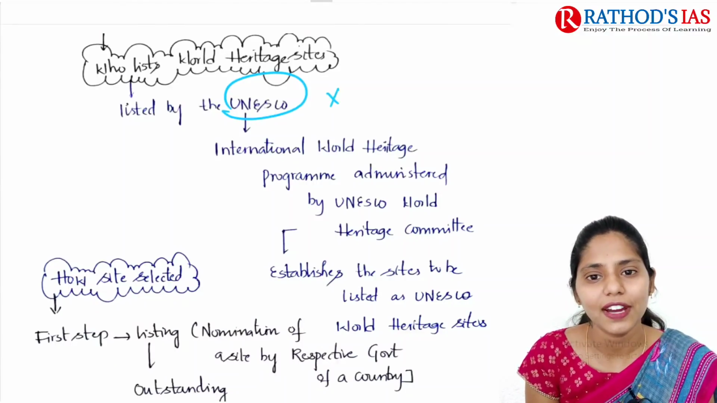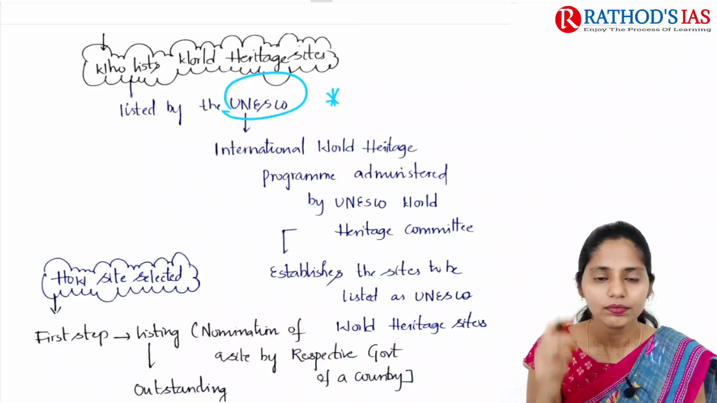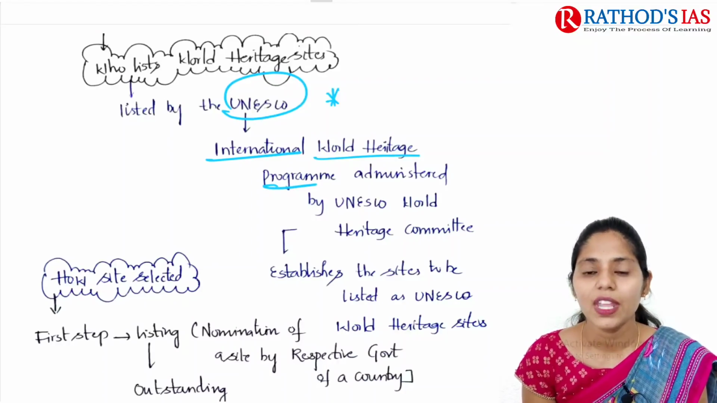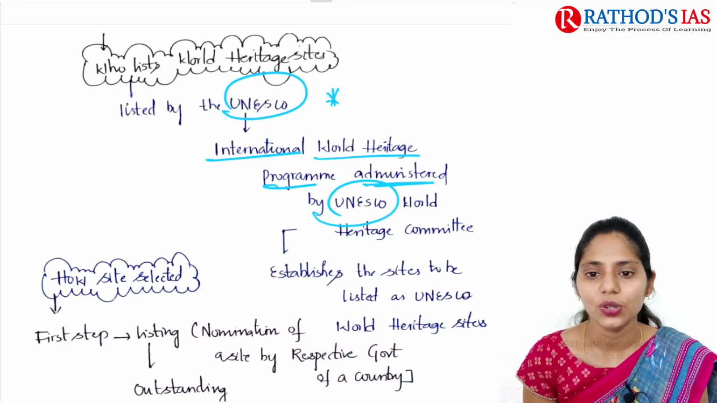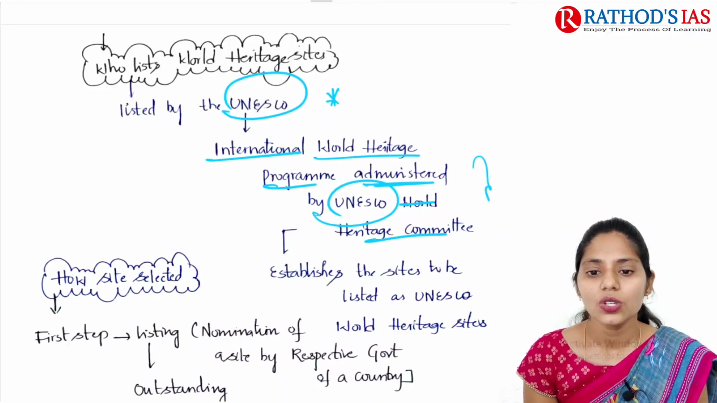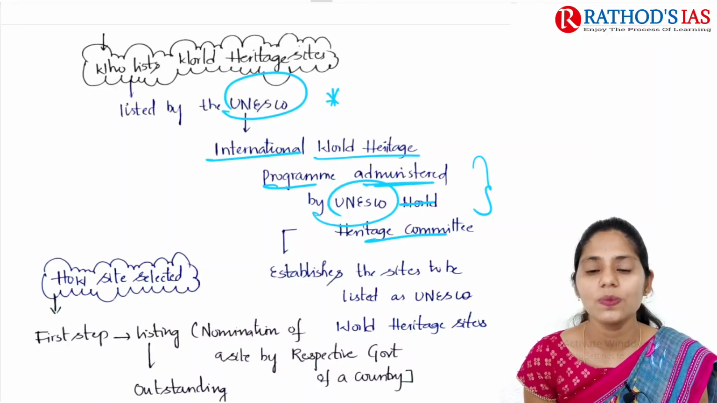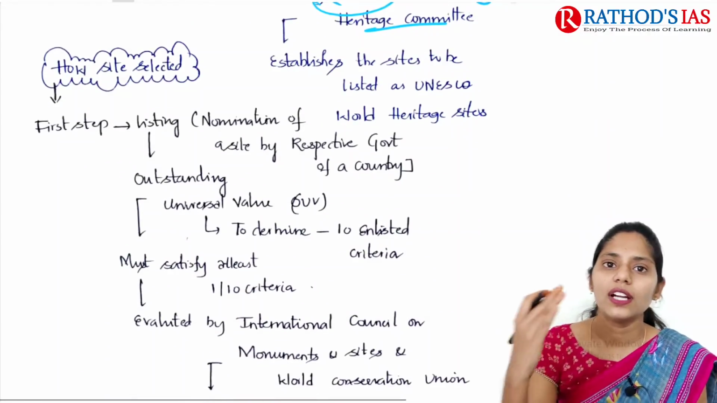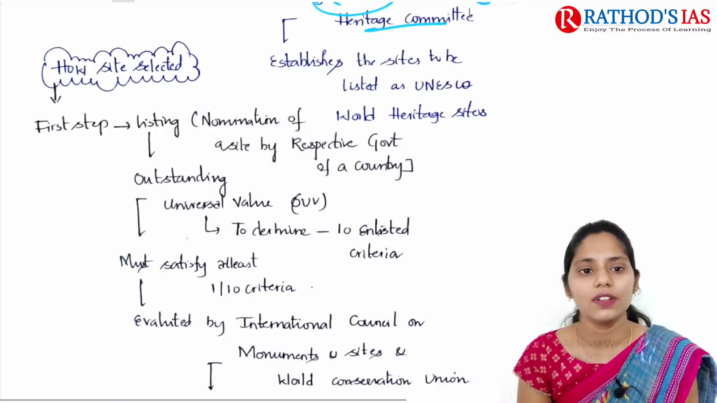So it will be one important prelims fact again. So if you see, we have the International World Heritage Program, which is administered by the UNESCO World Heritage Committee. It establishes the sites to be listed as UNESCO World Heritage Sites. And now let us try to understand the procedure by which these sites are selected.